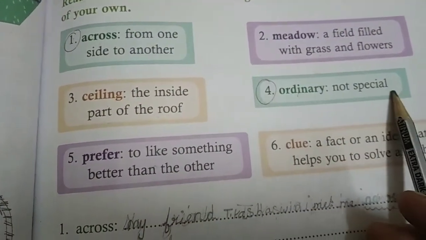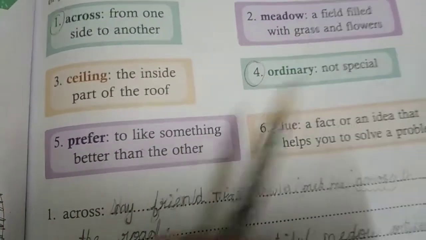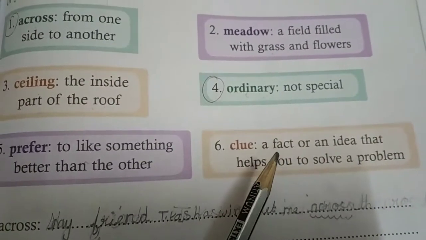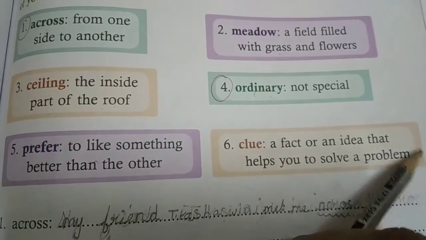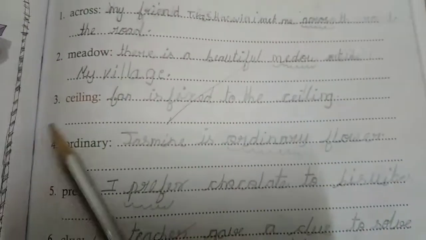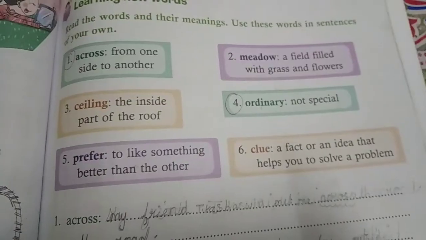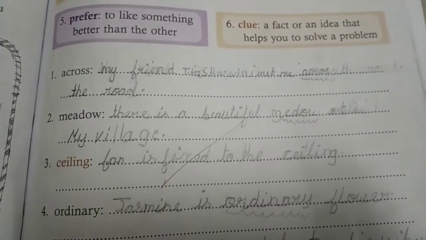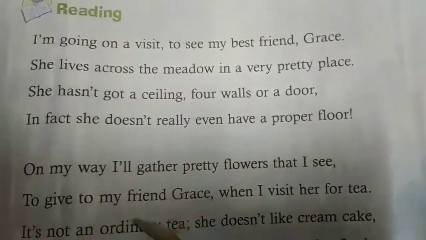Ordinary, not special. Prefer, to like something better than the other. Clue, a fact or an idea that helps you to solve a problem. Or hint, you can say that clue means hint. So here the sentences are there. You have to write yourself. If you are not able to write, I'll send this page. You can learn and write. So learn the meaning and write the sentences. Now here's the poem.